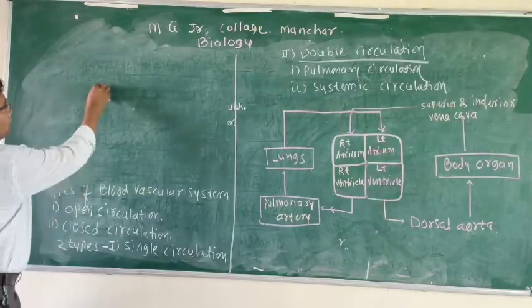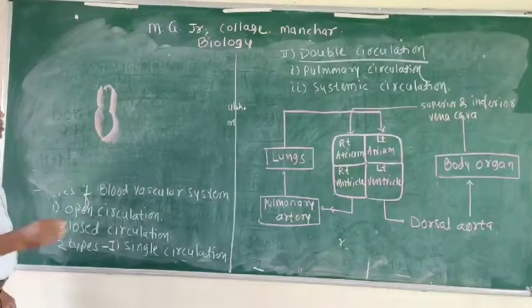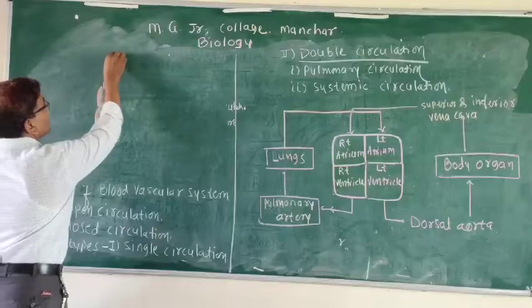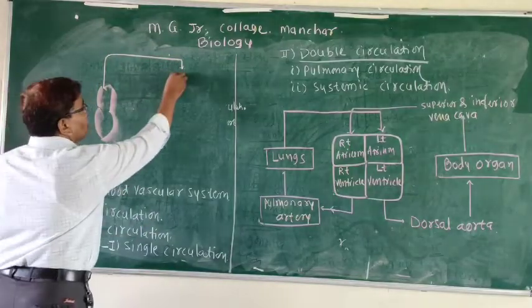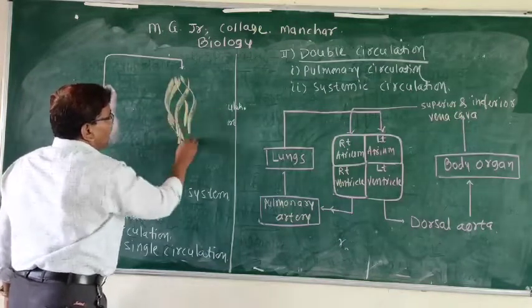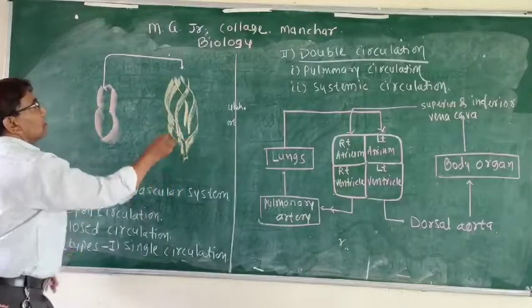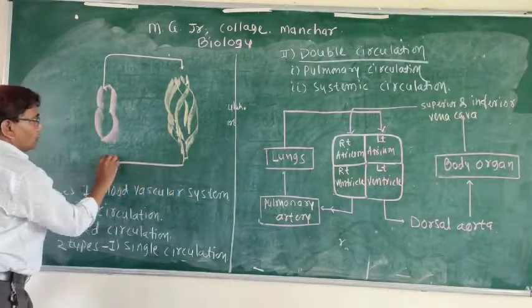So this heart carries the blood to the gills for oxygenation. After oxygenation, it is carried back to the heart.